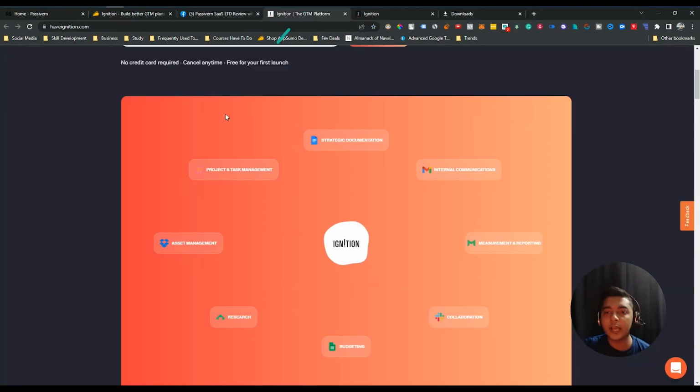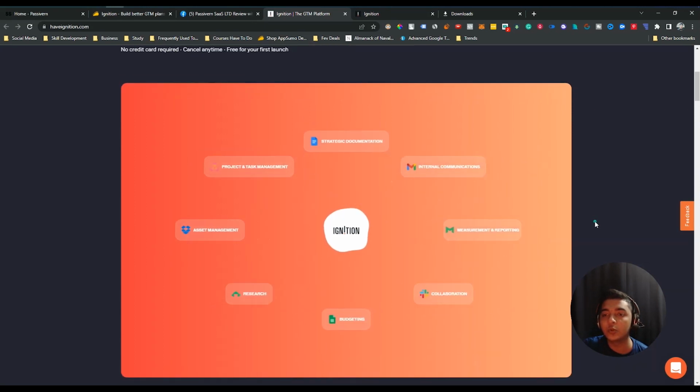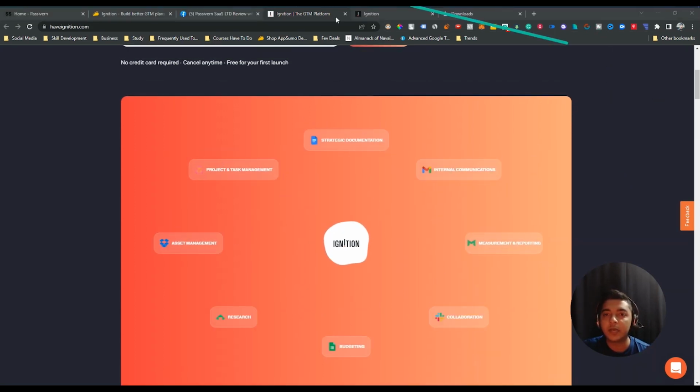Now, before going to the dashboard, one other thing I want to show you, guys. Here is a summary of what you can do with this tool. You can do strategic documentation and internal communication. You can do measurement and reporting. You can have collaboration options here. You can do your company or your tool budgeting here. You can do your competitor research or your customer research using this tool. You will get an asset management system here, and you will also get a project and task management system. So this is a short summary of this tool. You can do all these types of things by using this tool.